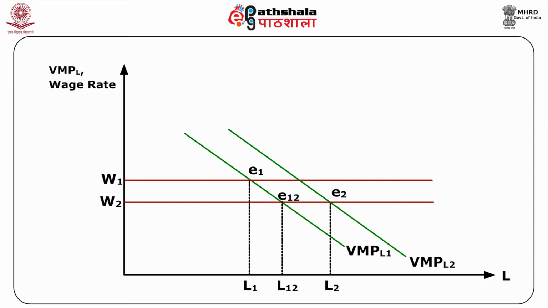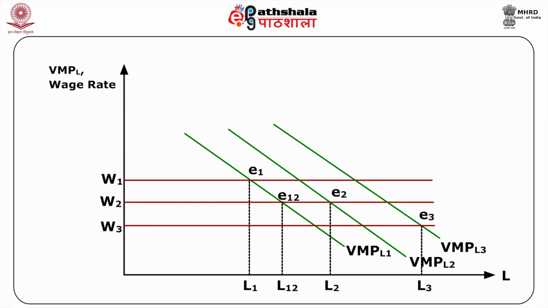Similarly, a further fall in the wage rate would shift the VMP curve of labor to VMP L3 and the labor employment would further increase to L3. Thus, the demand curve of a variable factor when several factors are variable is not its VMP, but in fact is the locus of points of the shifting VMP curves obtained due to the change in its marginal product. In the figure, this is the curve marked DL.